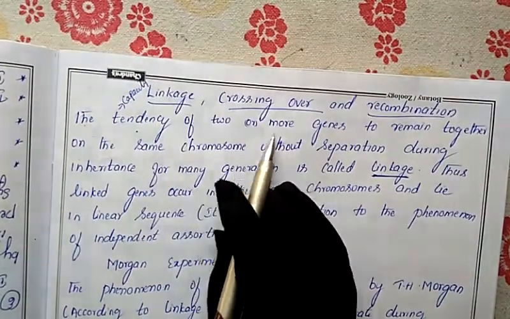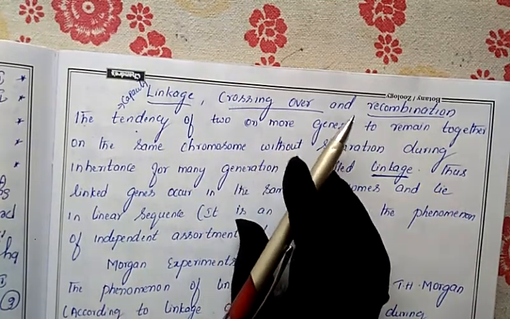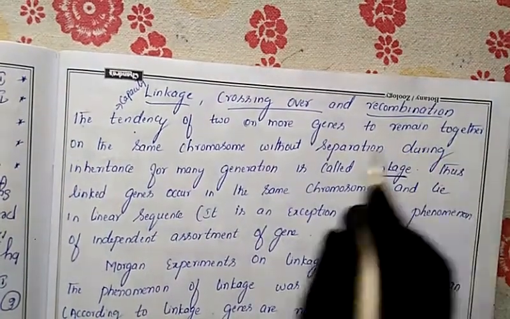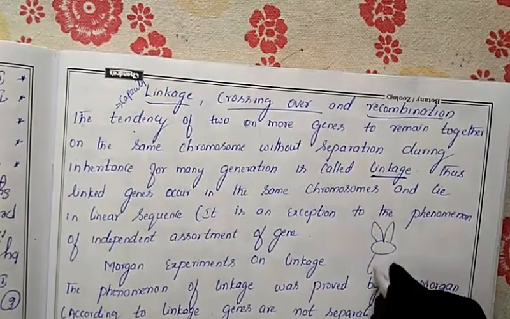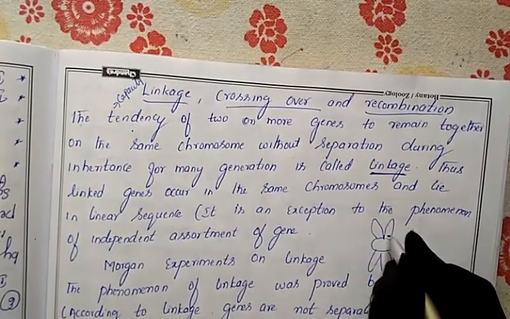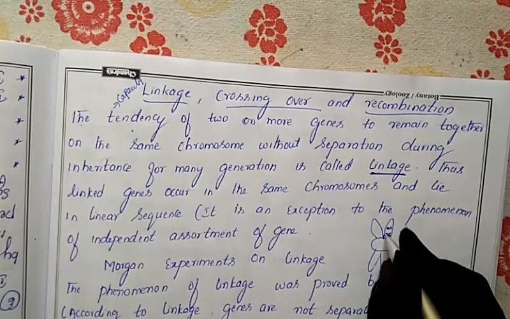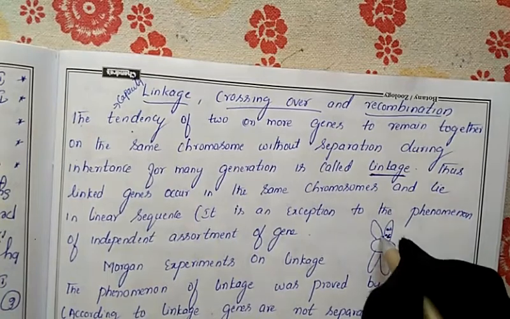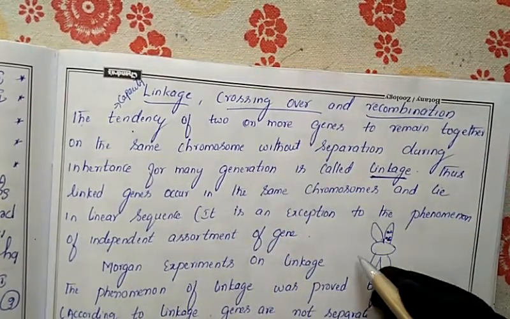The capacity of 2 or more genes, either 2 genes or more than 2 genes, to remain together on the same chromosome. Suppose this is the chromosome and the genes are present on this chromosome. So these genes will remain on the same chromosome without separation.